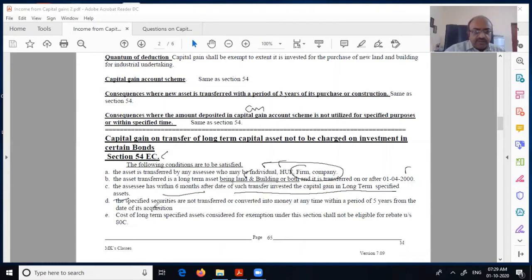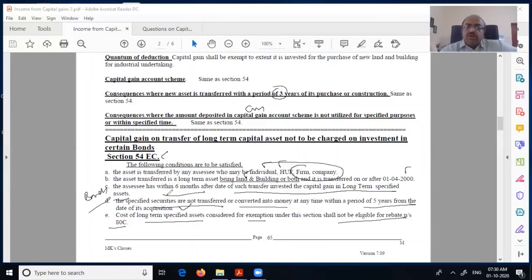The specified securities are not to be transferred or converted into money within 5 years from the date of investment. Earlier it was 3 years; here they have made it 5. What are these? The bonds, long-term specified assets. The cost of long-term assets considered for exemption under this section shall not be eligible for a similar exemption under another section. So if you are investing something here, you cannot claim a similar exemption elsewhere.